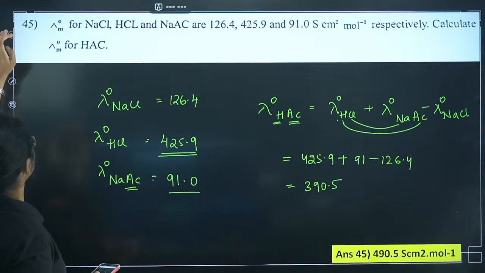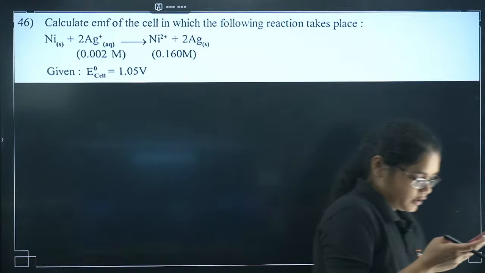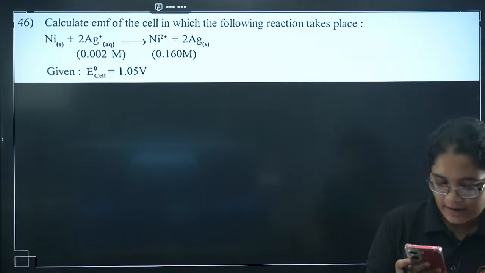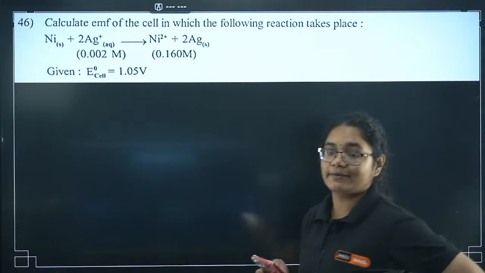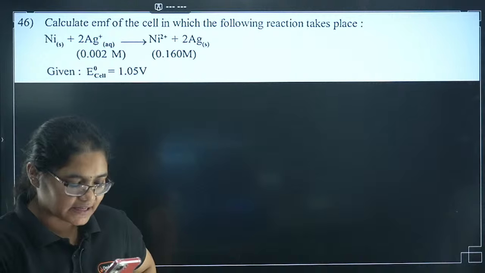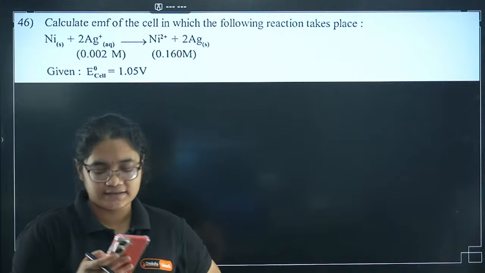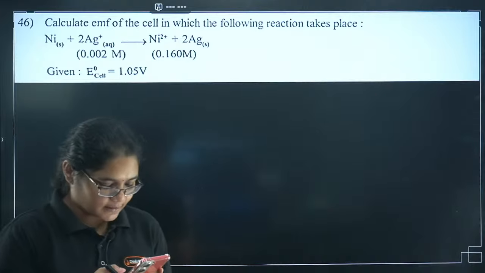Now we have the last question in the numerical section. This is from the Nernst equation. Calculate the EMF of the cell in which the following reaction takes place. EMF of the cell. Yes. Can you tell me?